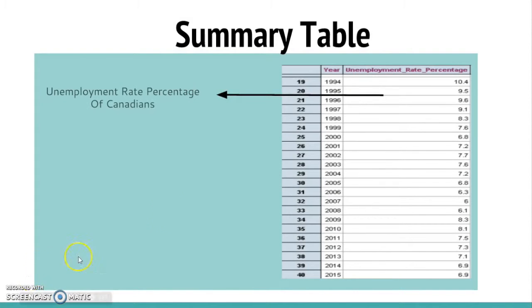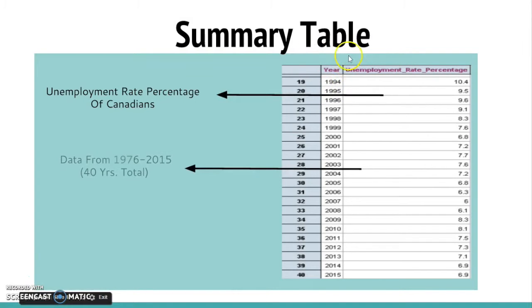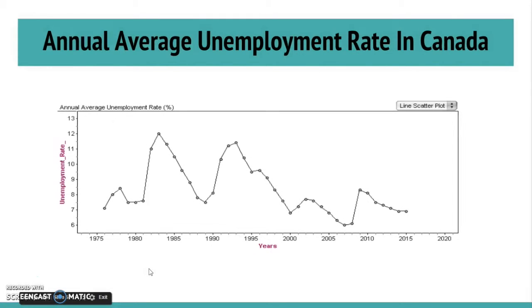So the X variable represents a range of years showing the increase and decrease of the unemployment rate within Canada from 1976 to 2015. The Y variable exemplifies the percentage of unemployment rate in Canada throughout a span of 40 years. This allows us to identify whether Canada has a high or low unemployment rate and if it has been increasing or decreasing.